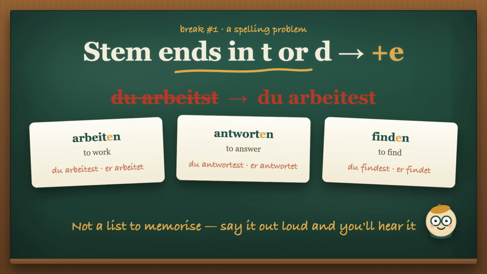This happens whenever the stem ends in t or d. Antworten, to answer. Du antwortest, er antwortet. Finden, to find. Du findest, er findet. It isn't an exception you memorize word by word. It's your mouth telling you where an e has to go.